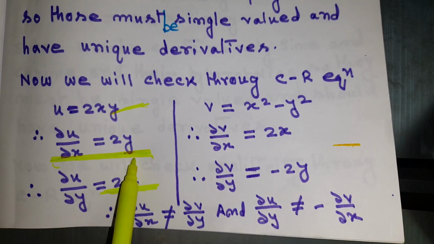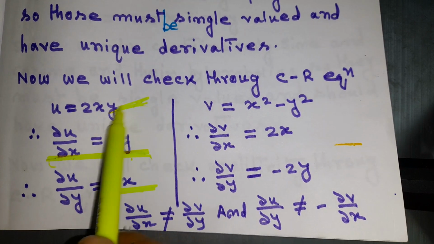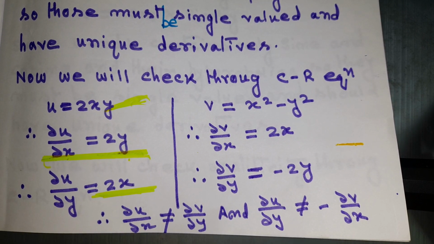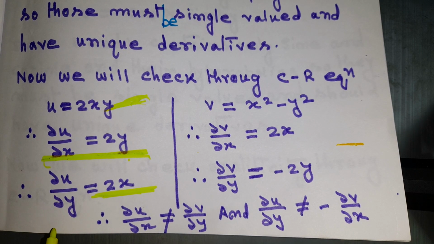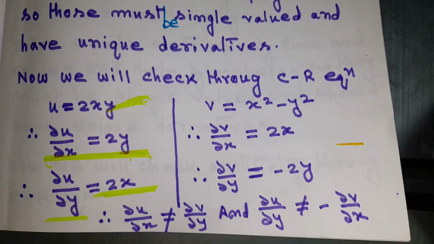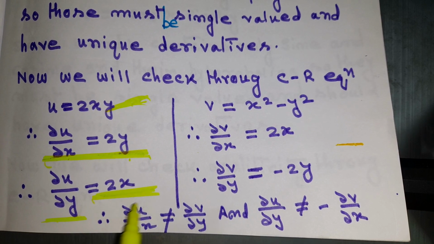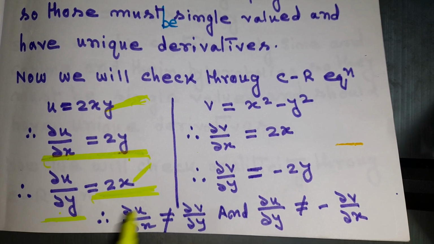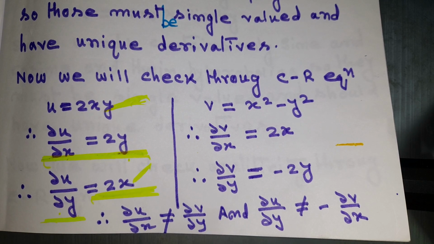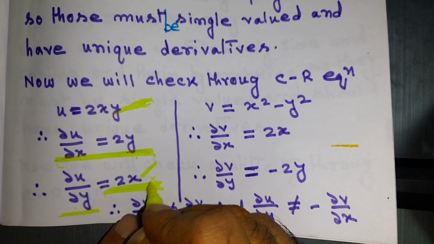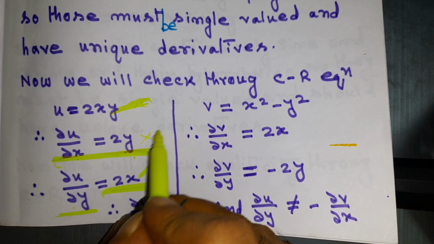We will get 2y because here y is constant. Now we will differentiate u with respect to y. We will get 2x because here x is constant. So when we differentiate with respect to x, we get 2y because y is constant, and when we differentiate with respect to y, we get 2x because x is constant. The differentiation of y is 1, and the differentiation of x is 1.